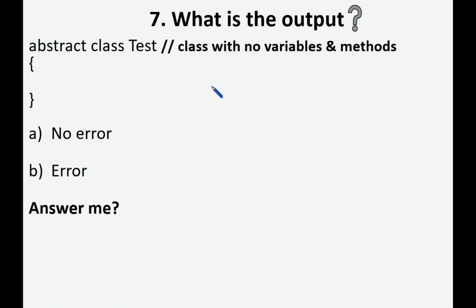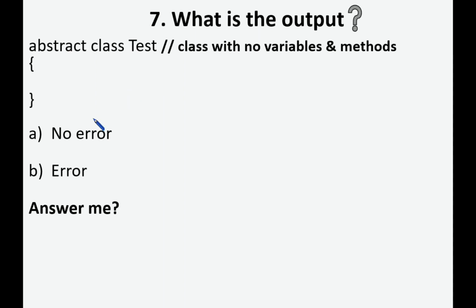So what is the output? So see this abstract class. So abstract keyword followed by class keyword, then any user defined name can be given as class name. So here we are declaring an abstract class with no variables and methods. So here there are 2 options for you.